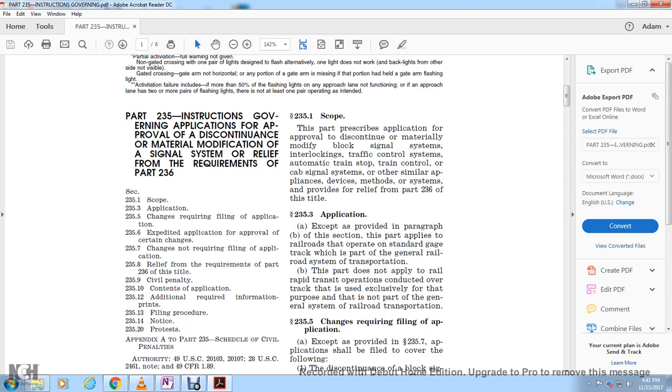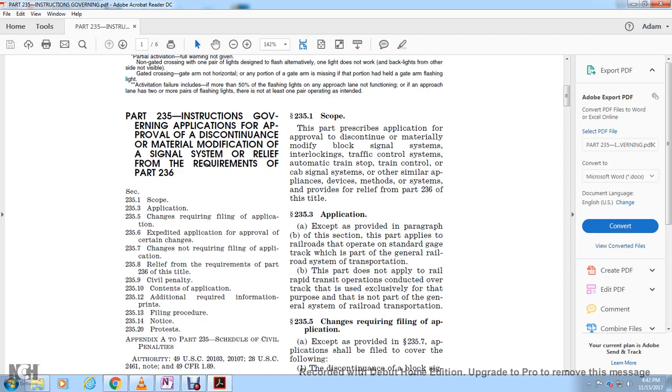Alright, scope. 235.1 Scope. This part prescribes the application for approval of the discontinuance or material modification of a block signal system, interlocking, traffic control system, automatic train stop, train control, cab signal system, or other similar appliances, devices, methods, or systems, and relief from the requirements of Part 236 of this title, as provided in 235.6.